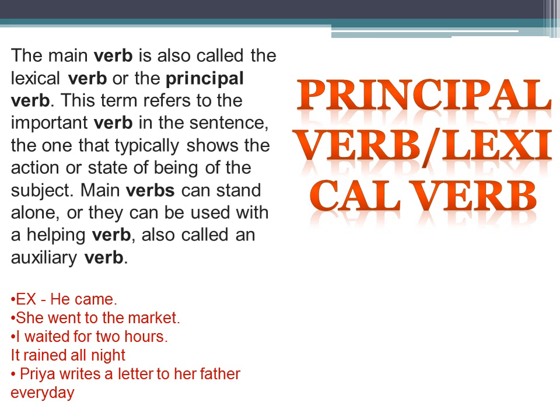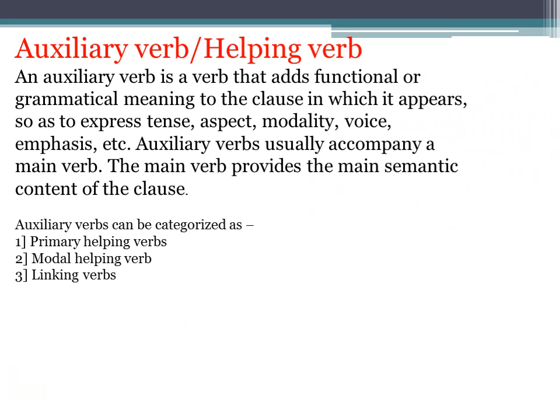So let's move on to the next kind of finite verb, that is auxiliary verbs, or we also call them helping verbs, because they give full meaning to the sentence when they are added. So let's see how many kinds there are.